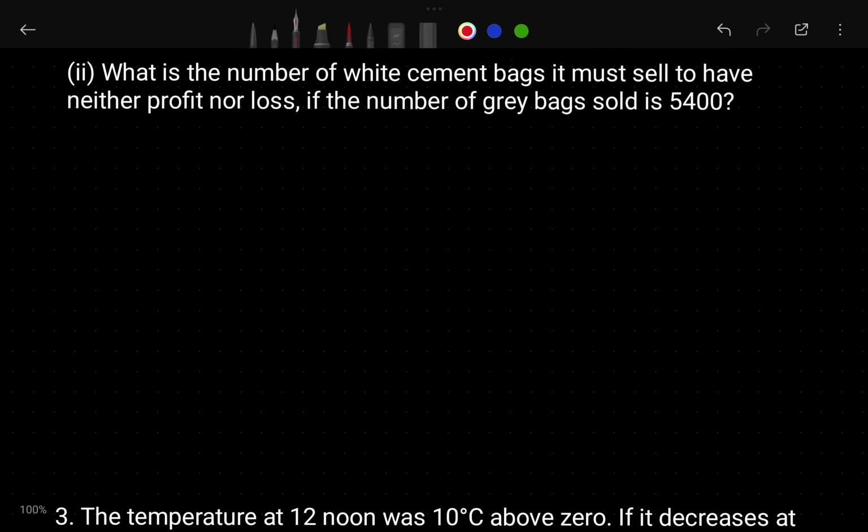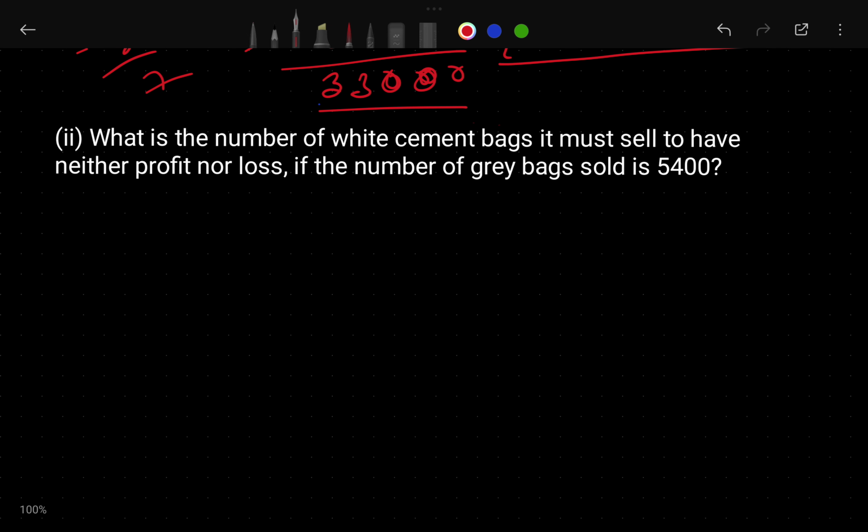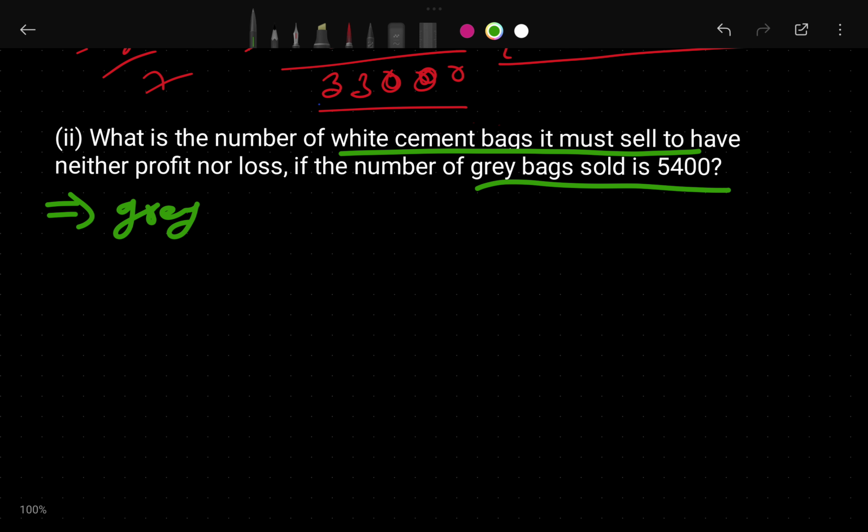Now the question is, what is the number of white cement bags it must sell to have neither profit nor loss? So it is asking how many white cement bags you must sell so that you will not get profit or loss. So here he said gray cement bags sold. How many gray cement bags sold? So here you can write, gray bags sold. How many gray bags he sold?